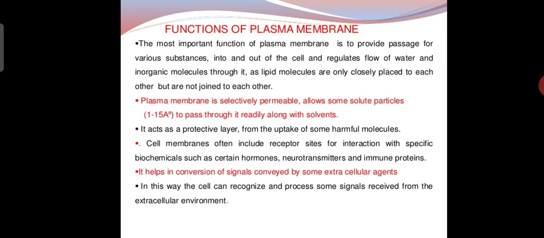It helps in the conversion of signals conveyed by some extracellular agents. In this way, the cell can recognize and process signals received from the extracellular environment. So these are a few important functions of the plasma membrane.